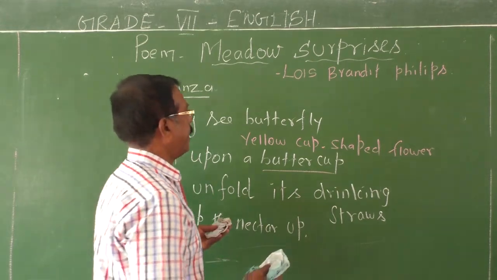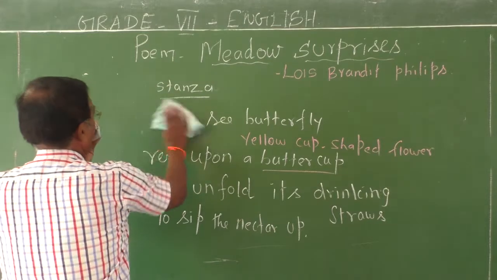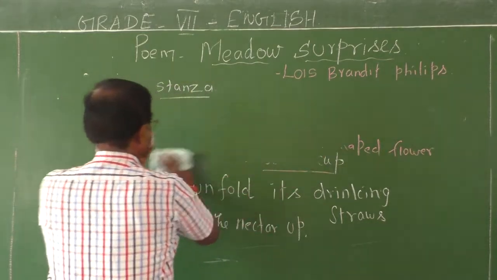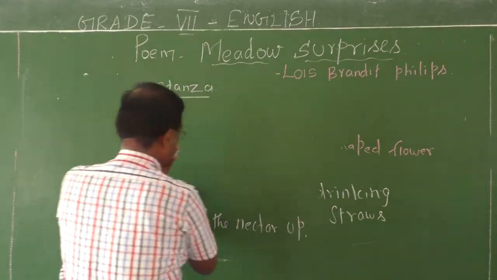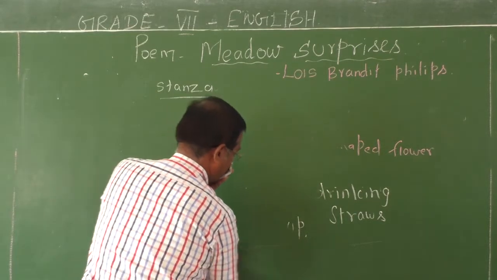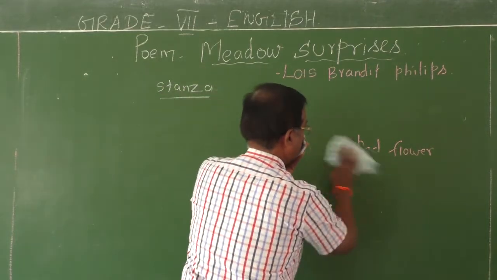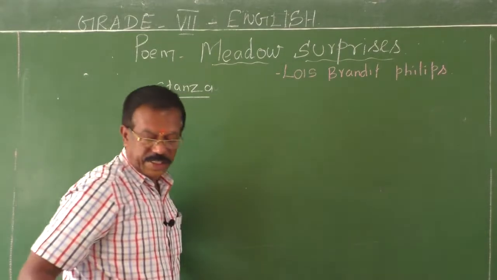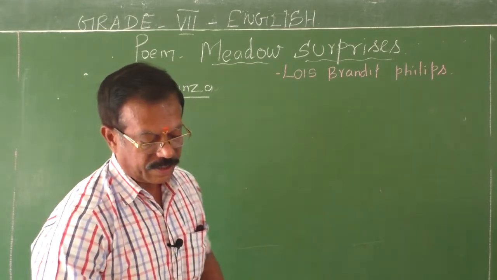Now, let me write the third stanza of this poem on the board. Third stanza.